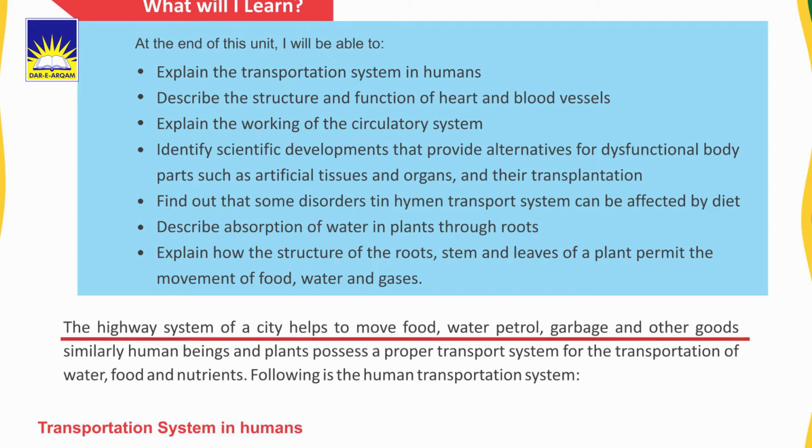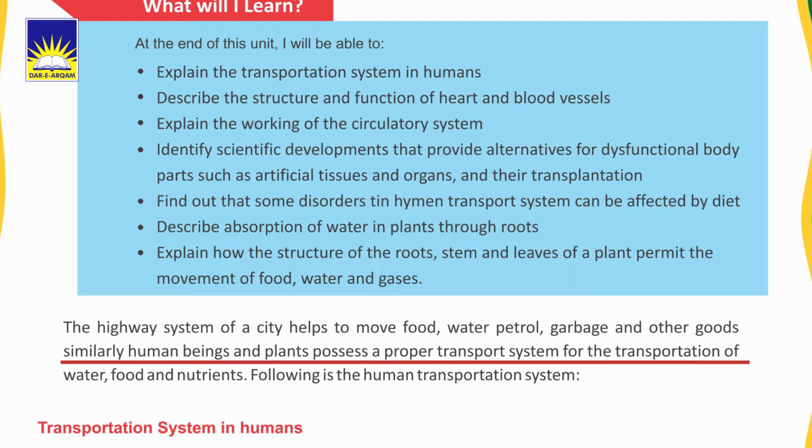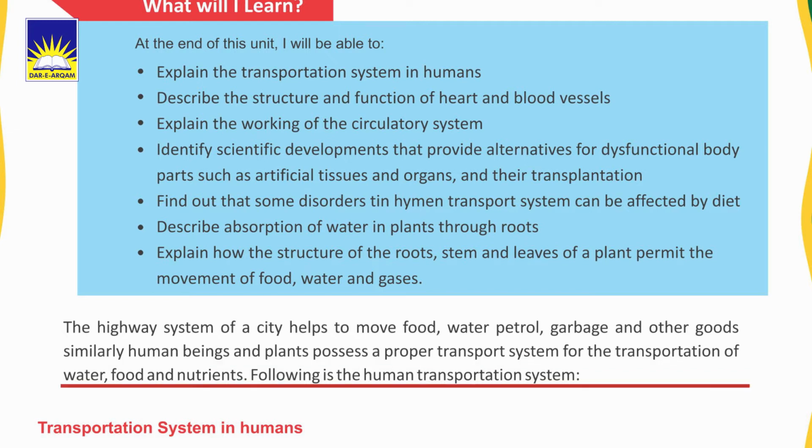The highway system of a city helps to move food, water, petrol, garbage and other goods. जैसे कि हाईवे के सिस्टम में खाना, पानी, पेट्रोल, गैस, दूसरी चीजें एक जगह से दूसरी जगह हम लेके जाते हैं. Similarly, human beings and plants possess a proper transport system for the transportation of water, food and nutrients.